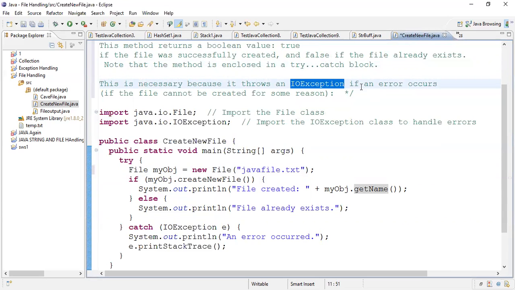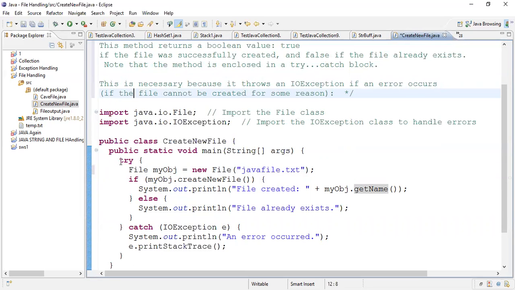Input output exception. If an error occurs, error कब आएगा? If the file cannot be created for some reason, मतलब it can be any reason. One reason can be your memory is full, right? In that case, it will raise an exception.